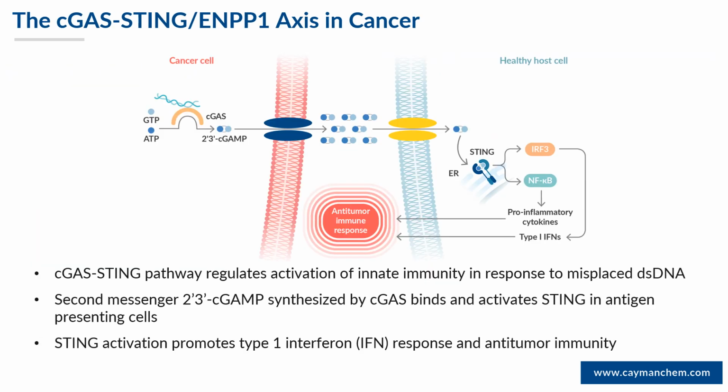We've been testing loadable LNPs in ovarian cancer cells and macrophages, looking to modulate ENPP1 and STING activity. Now, the cGAS-STING pathway regulates activation of innate immunity in response to misplaced DNA, which can arise as a result of infection or in the setting of cancers. cGAS recognizes DNA in the cytosol and generates the second messenger, cyclic dinucleotide, 2',3'-cGAMP. 2',3'-cGAMP is then exported out of the cell and is able to bind STING in target cells, which then leads to stimulation of type 1 interferon response and stimulates antitumor immunity.